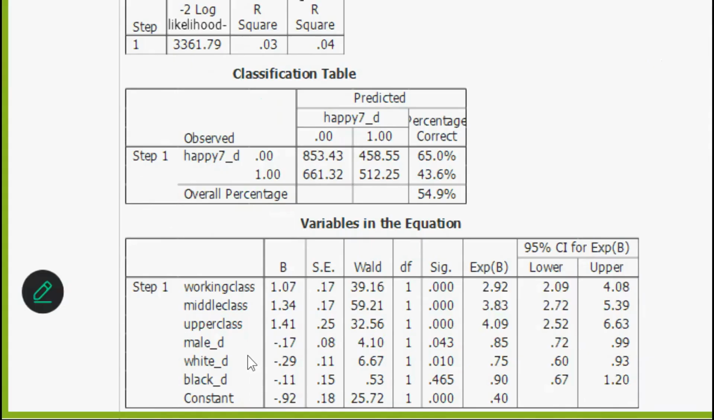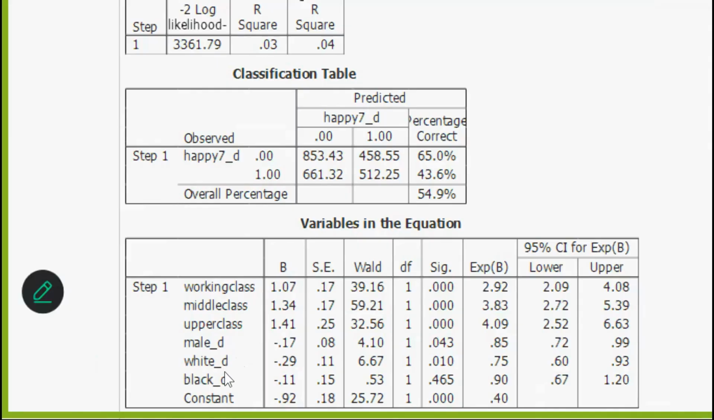When we talk about odds ratios, this is a number that reflects the relationship between two odds. It is not an odds or a probability. How we would read this is that those that are working class, their odds of being happy are 2.92 times greater than the odds of those that are lower class. You can see that as class goes up, that also goes up, to where the upper class people, their odds of being happy are 4 times the odds of lower class people. So yes, it does appear that money is buying happiness.